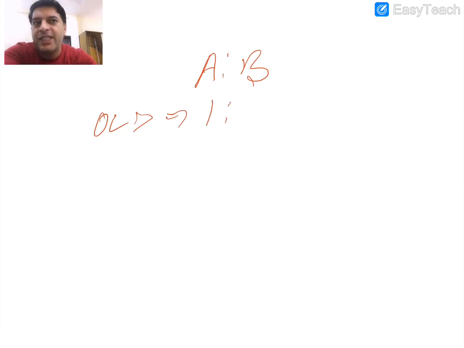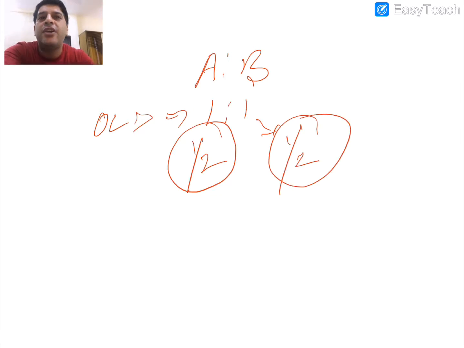In the situation where A and B are older partners, how much are they sharing? 1:1. That is, A is getting 1/2 share of profit while B is also getting 1/2 share of profit. Both are getting 1/2 each. Now they have decided that they are going to share profit in the ratio of 3:2.